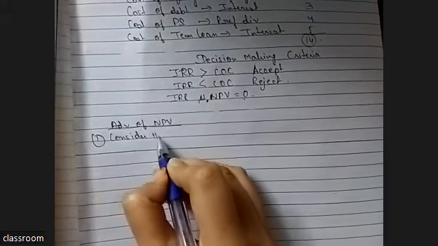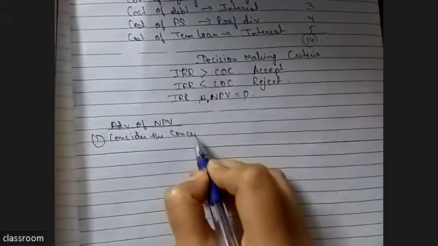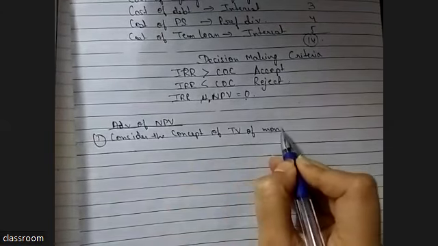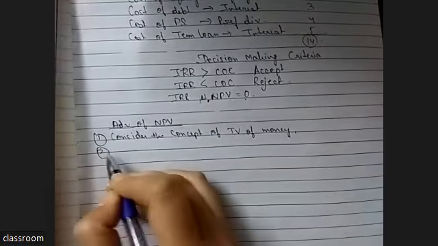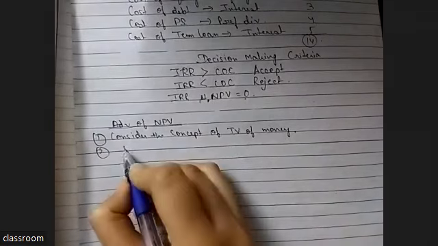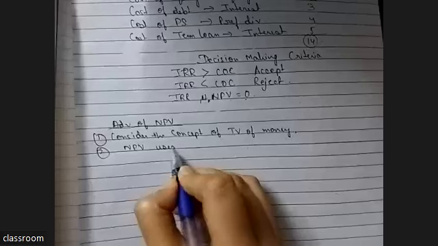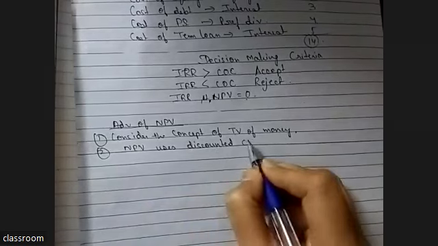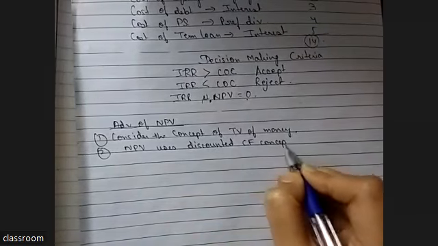Second, NPV uses the discounted cash flow concept, so that we can calculate everything in terms of current rupees.